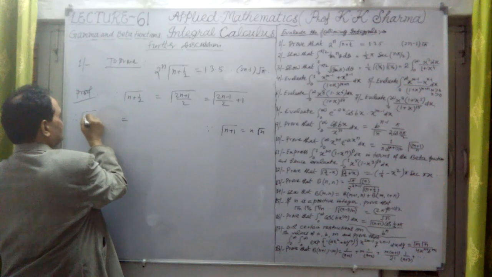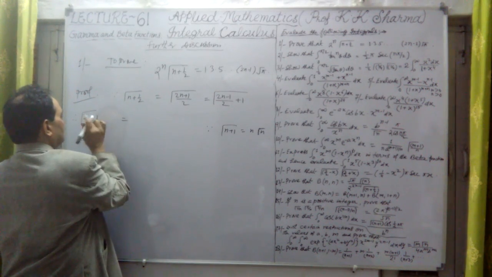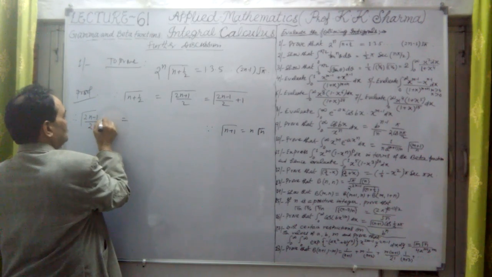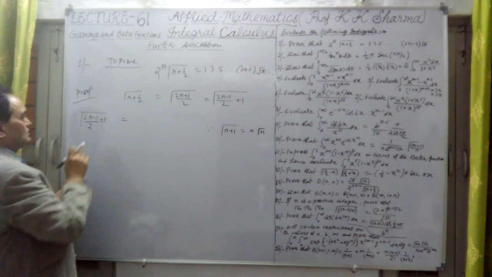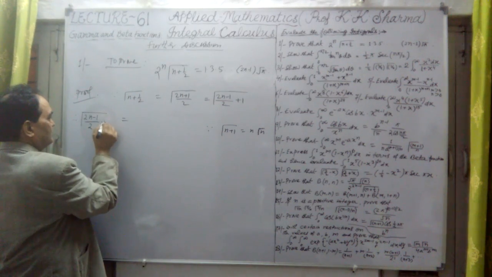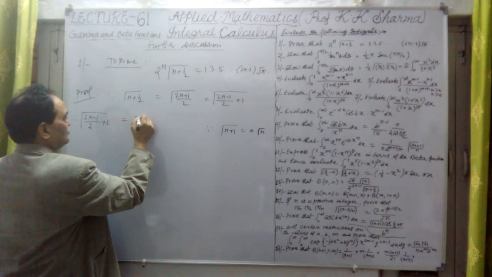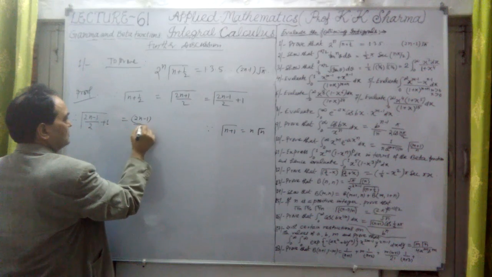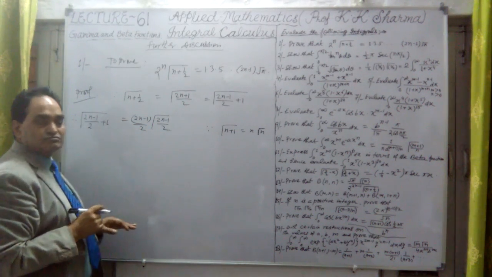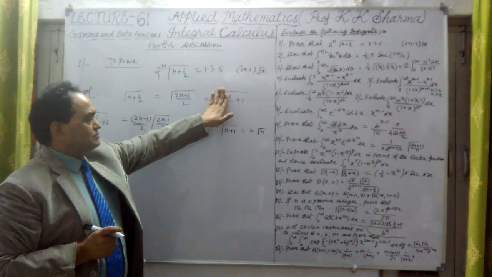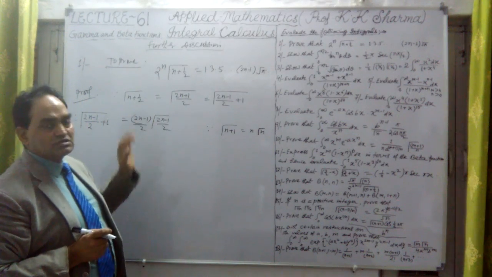Therefore gamma of twice n minus 1 upon 2 plus 1 equals twice n minus 1 upon 2 into gamma of twice n minus 1 upon 2.